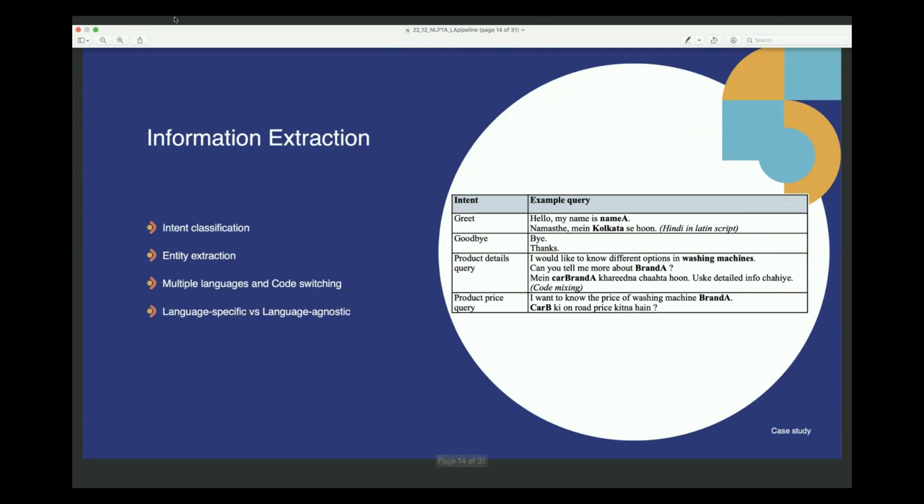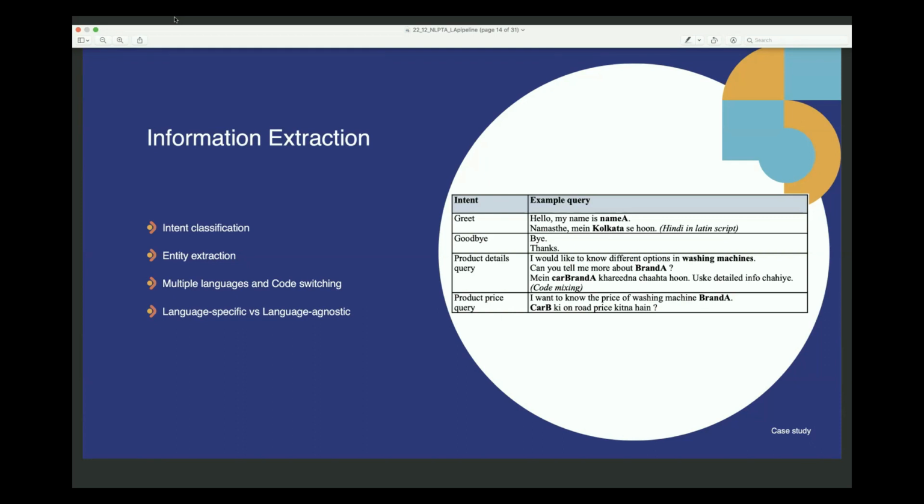So this is our query setup, and our problem statement is to do information extraction from these customer queries. The natural language understanding or information extraction contains 2 steps here: intent classification and entity extraction. If you look at the example for product details, "I would like to know about different options in washing machines" is a customer query. Then my system or NLU has to understand the intent of the customer as product details, and the entity mentioned is washing machine. So this is the task, and we have to do this task in multiple languages and code